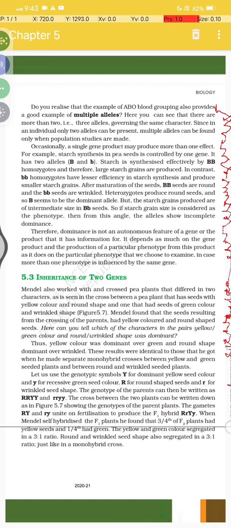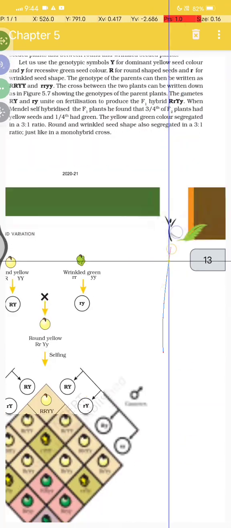When Mendel self-hybridized the F1 plants, he found that 3 by 4th of the F2 plants had yellow seeds and 1 by 4th had green, and the yellow and green colors segregated in a 3 is to 1 ratio. Round and wrinkled seeds also segregated in a 3 is to 1 ratio, just like a monohybrid cross.